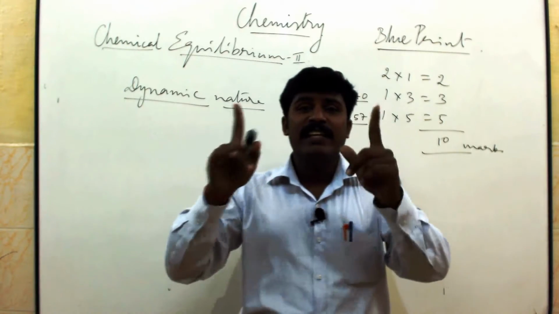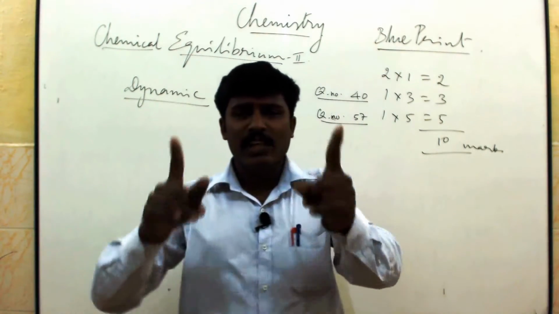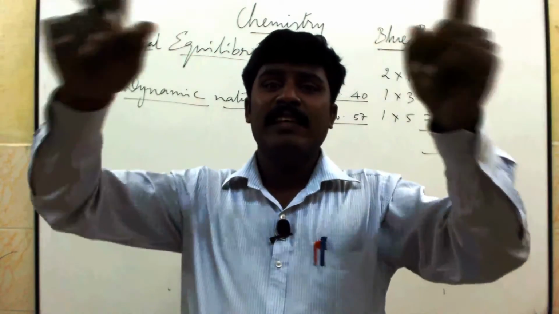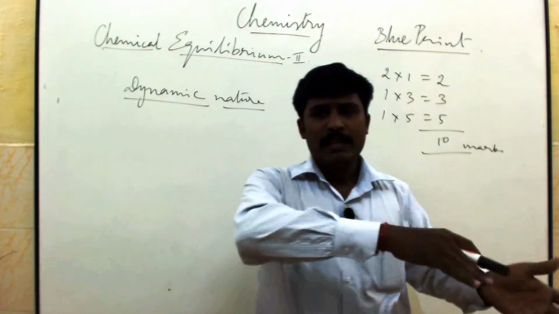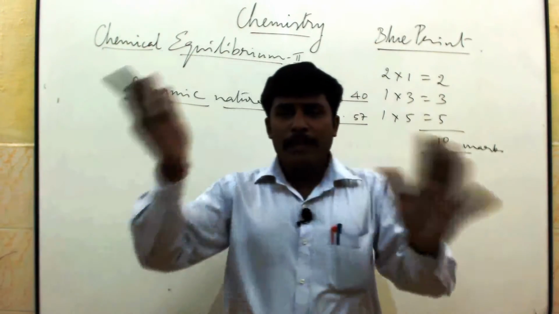There is no change in their concentration, no change in their speed. What is an equilibrium reaction? Reactant reacts to give the product, and after some time the product gives back the reactant. How fast the reactant gave the product, how fast the product gave the reactant, the very same speed, the very same concentration is maintained till the 50th step, even the 100th step also. There is no change in their concentration. This equilibrium reaction takes place endlessly and simultaneously: reactant gives the product, after some time product gives the reactant.